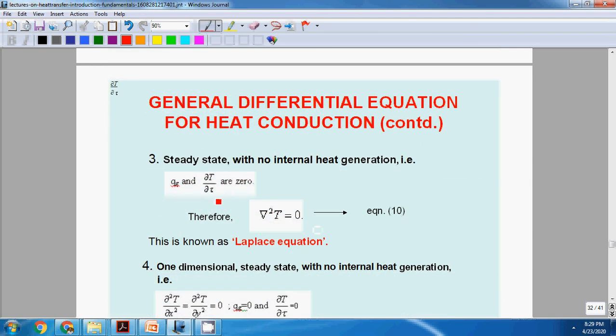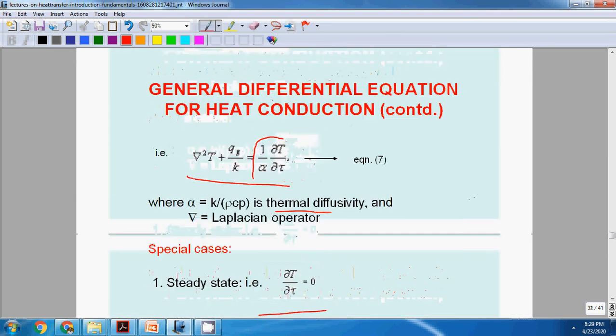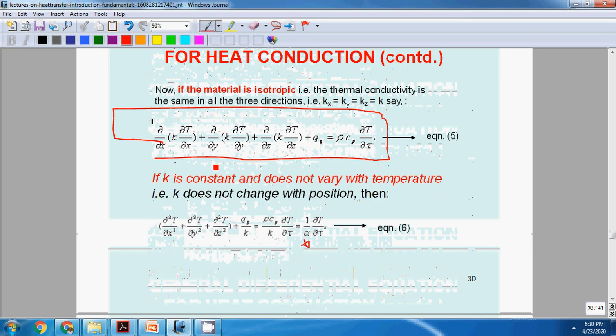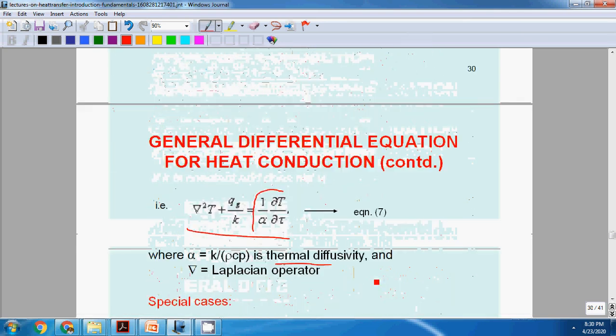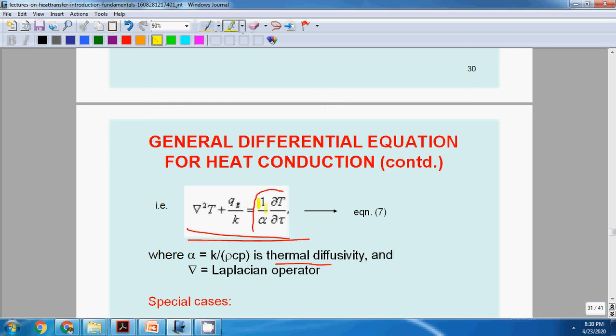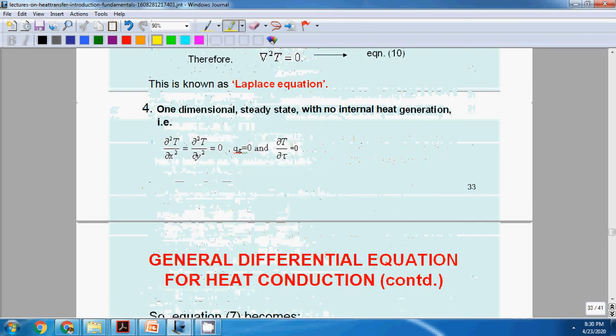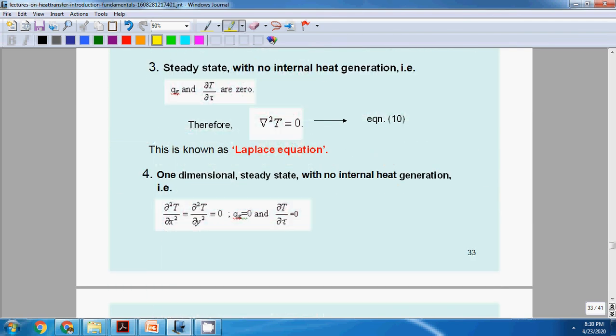And if steady state with no internal heat generation, then from equation 7, steady state means this term will be equal to 0. No heat generation means this term will be equal to 0. Then it will become del square T equals 0. This is an equation called the Laplace equation. This Laplace equation is the same equation which you will get in three-dimensional irrotational flow.